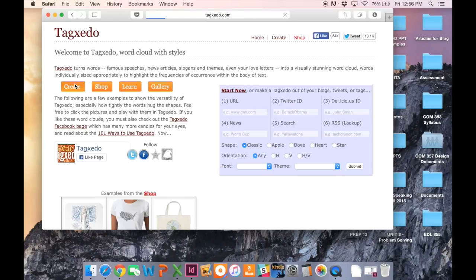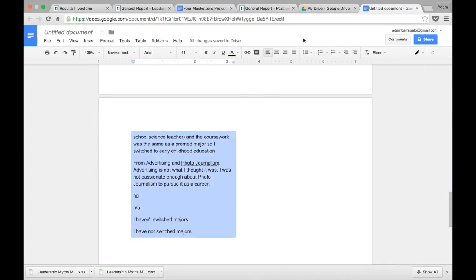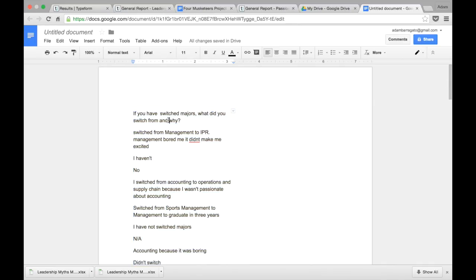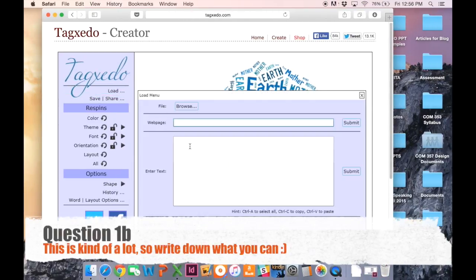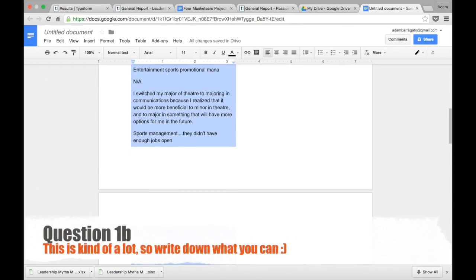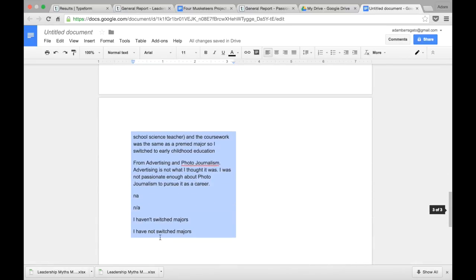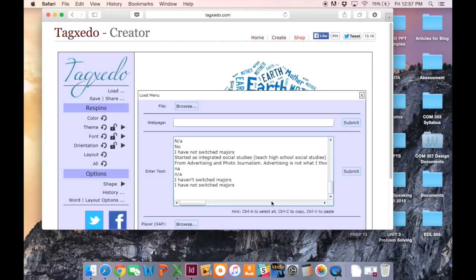All right, so when we're in Tagxedo, guess what? We hit Create, and then this is going to load up, hopefully. Again, we have already copied the answers from one of the short answer questions from the Excel document into a Google Doc. And now all we're going to do is copy it from the Google Doc, which I haven't done yet, I just realized. And we're going to paste it into the Tagxedo word cloud. What's cool about this is if you do one word cloud per question, it might give you the important ideas. So then I'm going to hit submit.